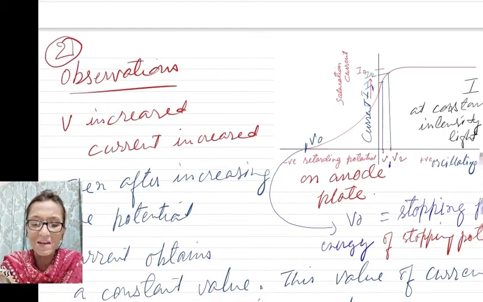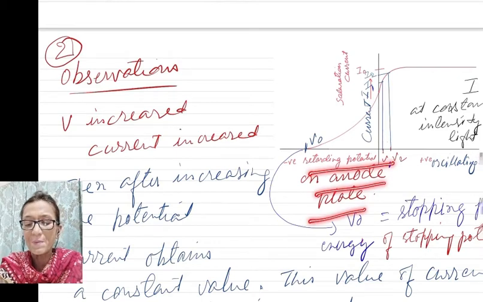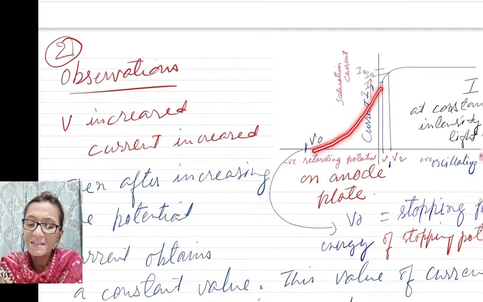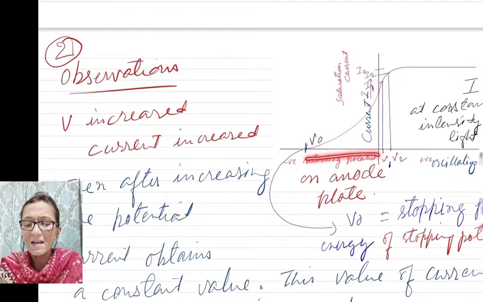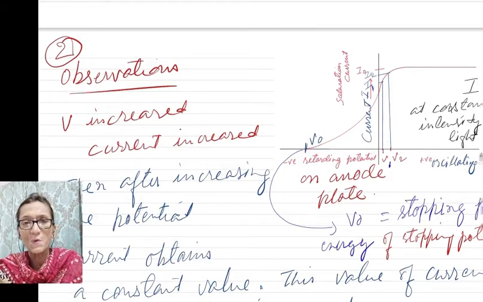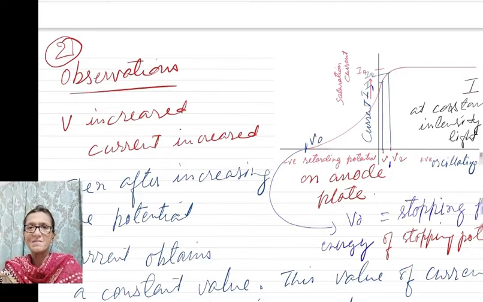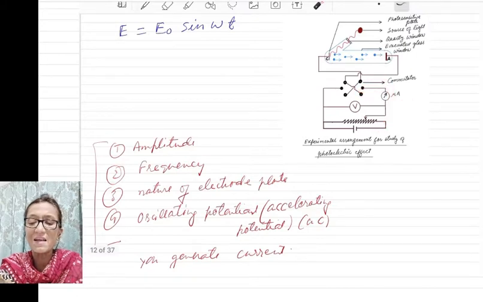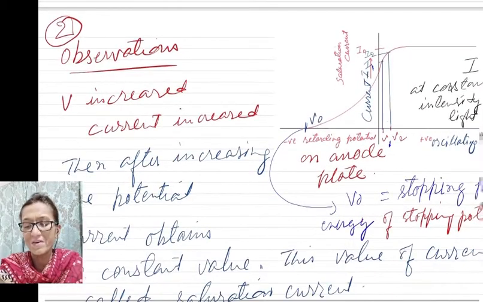So here you can observe the nature of the graph. When retarding potential is applied on the anode plate, that is, negative potential is applied on the anode plate, then current decreases very steeply. And at one value of this retarding potential, V0, the current becomes zero, as even the most energetic electron is repelled. So when electrons do not come into the outer circuit, then there will be zero current. So this was one observation.